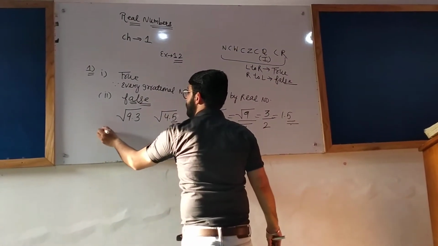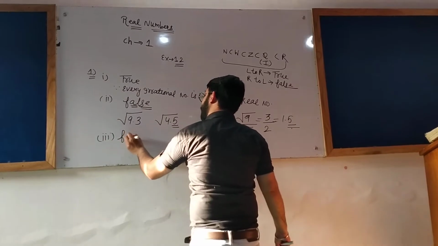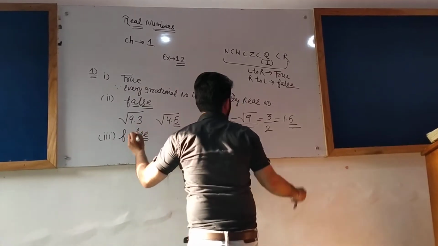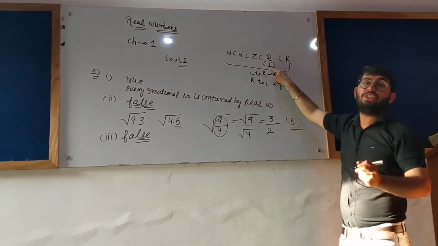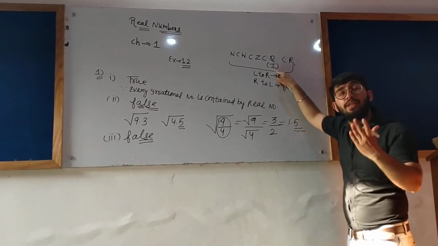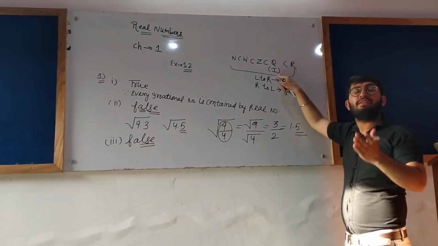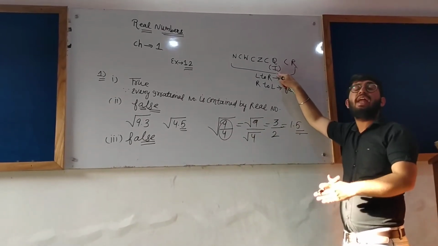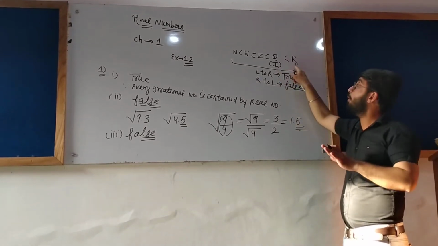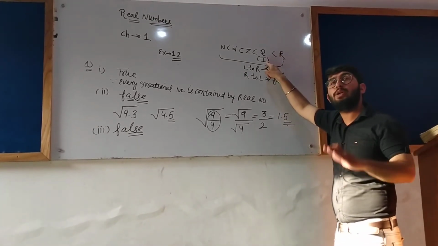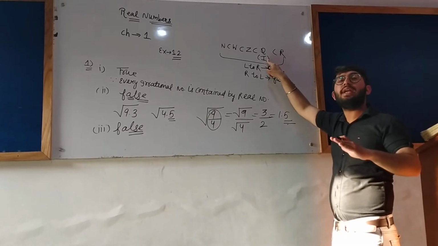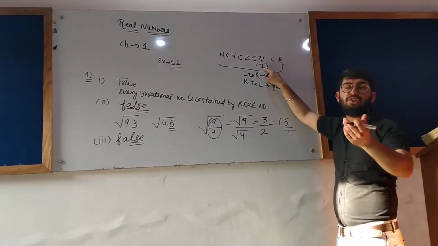The third one is also false. Every real number cannot be irrational because real numbers are the combination of what? Rational and irrational. Every real number cannot be irrational because real numbers also contain rational numbers, and rational numbers are not irrational numbers.